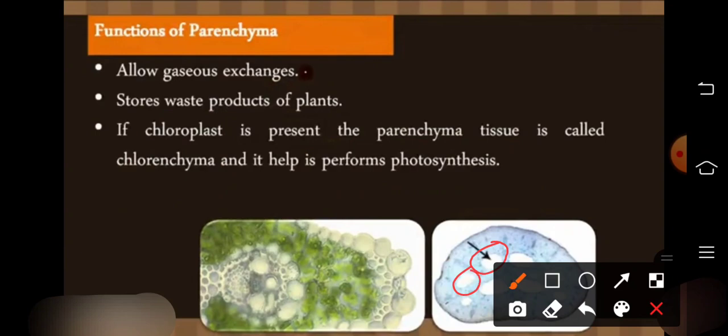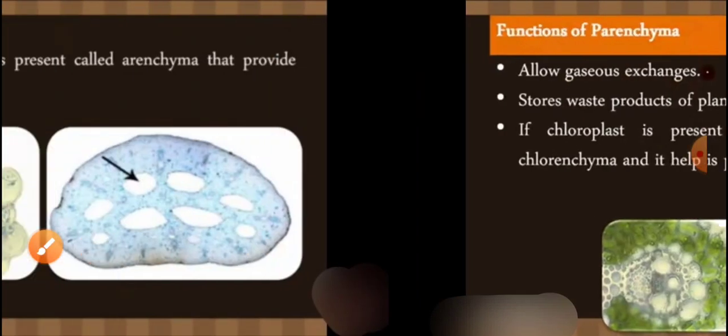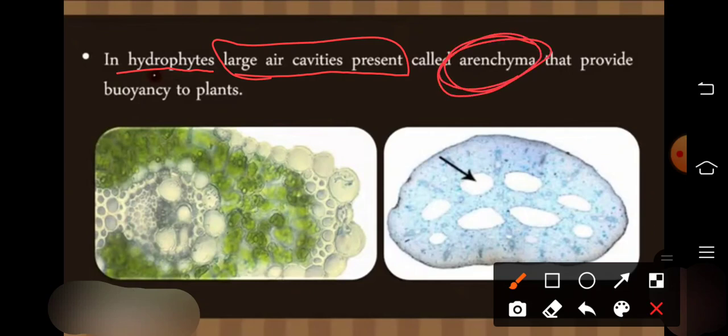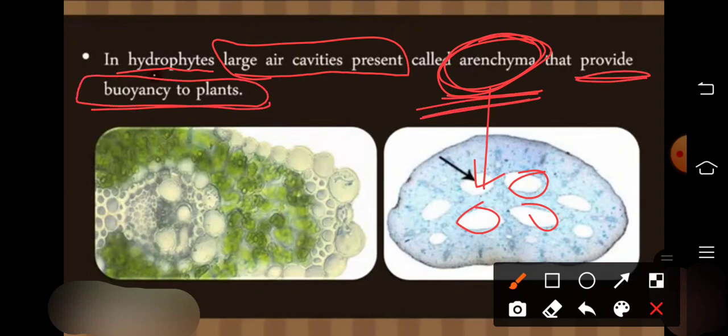Air sacs are present, you can see in the picture. These spaces give buoyancy to the plant, meaning they float on water bodies or the water surface. So in hydrophytes, large air cavities are present, called aerenchyma. These large air spaces provide buoyancy to the plant.